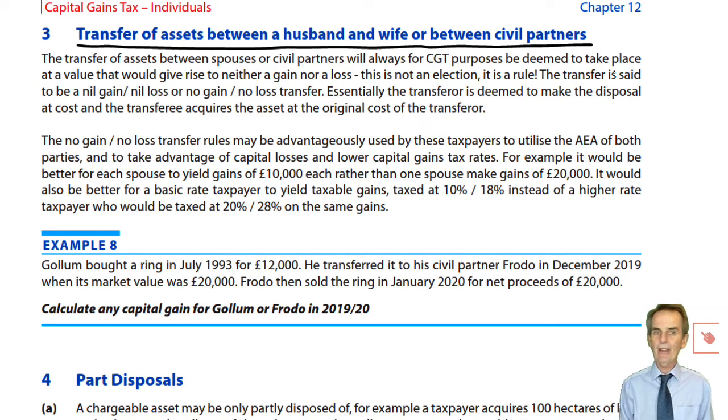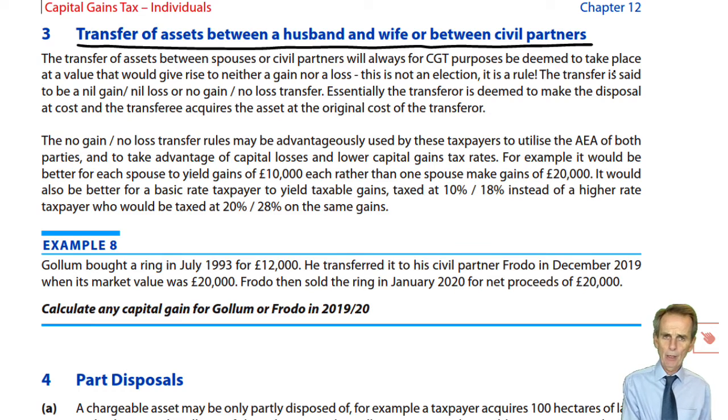So the spouses have a clever plan, or so they think. That is, husband sells it to wife for £30,000. He crystallises a gain of £10,000. She acquires at £30,000, or so they think. And then when it goes up by £10,000 the next year, that is the right point to sell. She then sells for £40,000 with a cost of £30,000. Now clearly that isn't going to happen because the transfer from him to her is not at market value. It's no gain, no loss. But see what could happen without the no gain, no loss rule. Hence you'll understand then the reason for that rule.